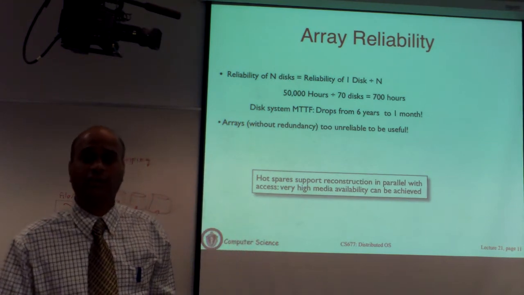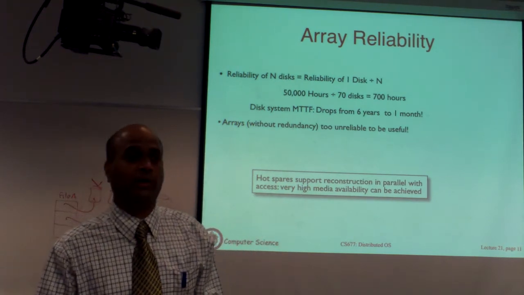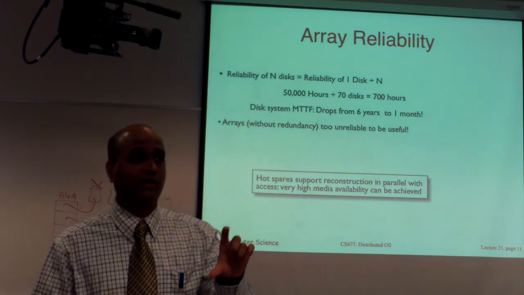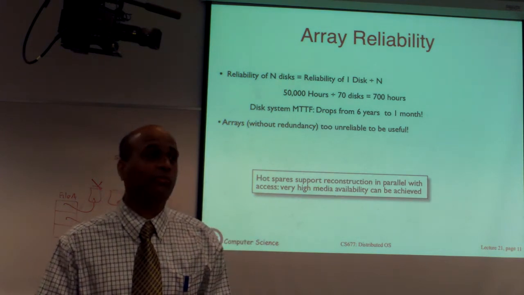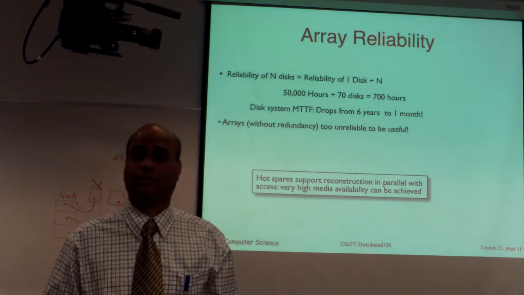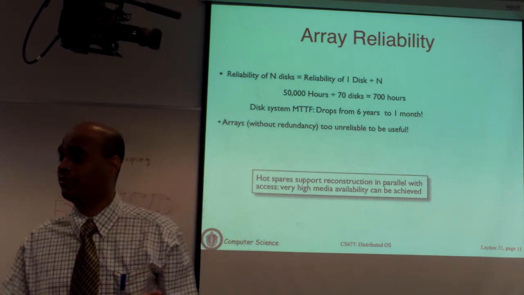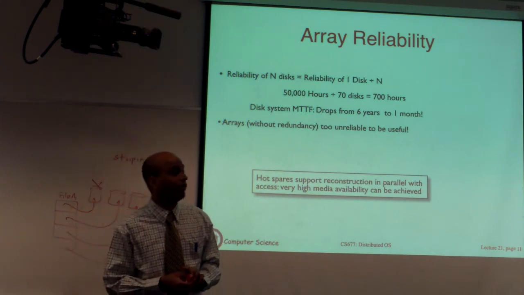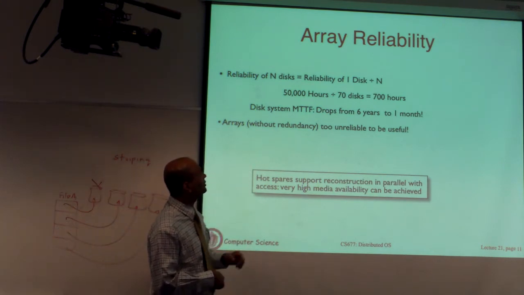And when you buy a disk, let's say you go to Best Buy and you buy a disk, if you look at its spec, it will say that the mean time to failure, which is the expected lifetime, is on the order of 50 to 100,000 hours, a few years. And after a few years, it will reach the end of its lifetime. Okay, that's around 6 years.